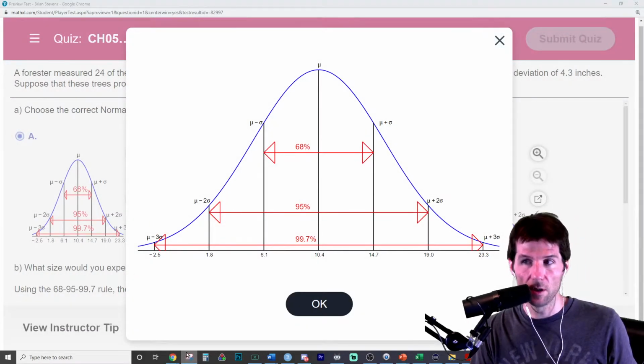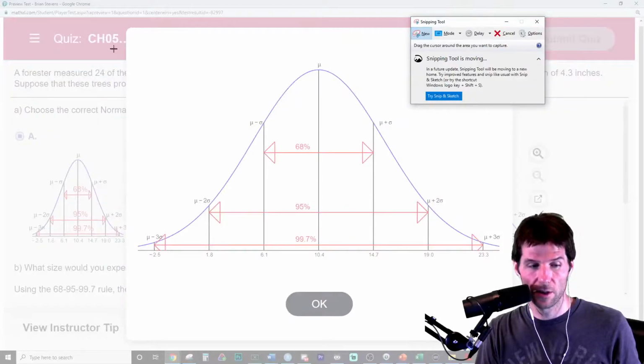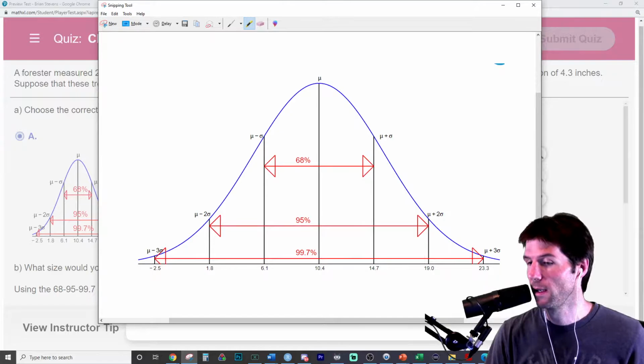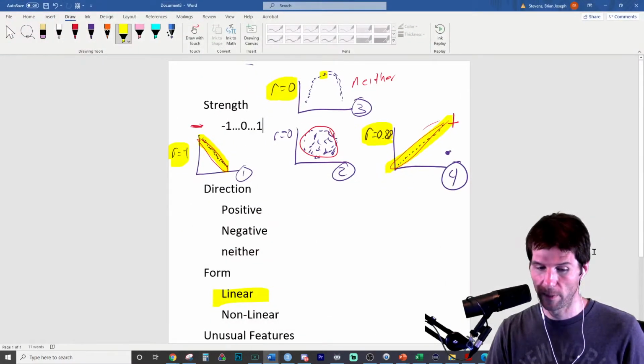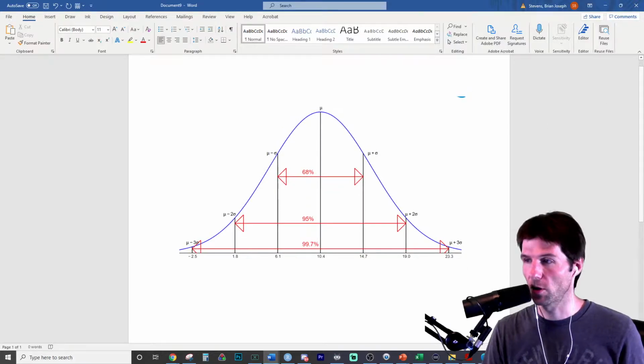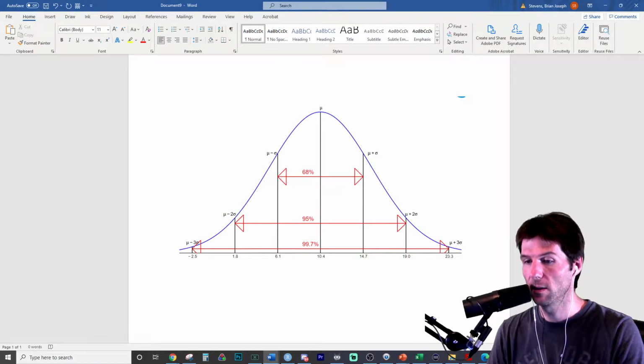We're going to steal this graphic right here. So let's go ahead and steal this graphic. And we steal the graphic. And let's go over here to the main screen. And there we go. There's our graphic. And let's take a look.